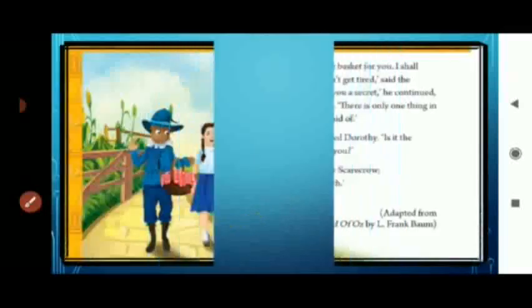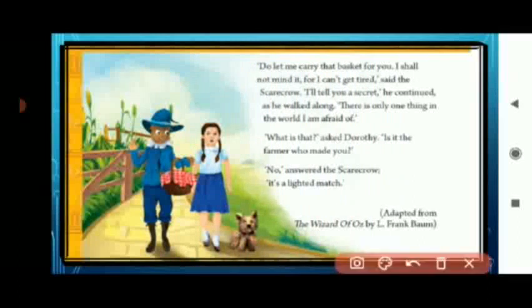Now, what happened? "Do let me carry this basket for you. I shall not mind it, for I can't get tired," said the Scarecrow.